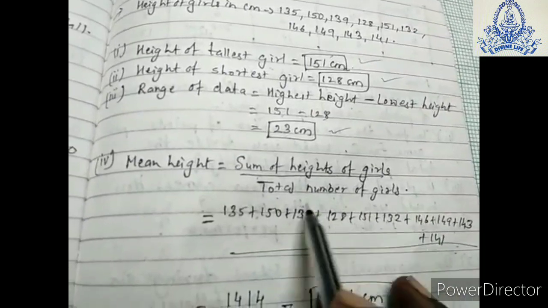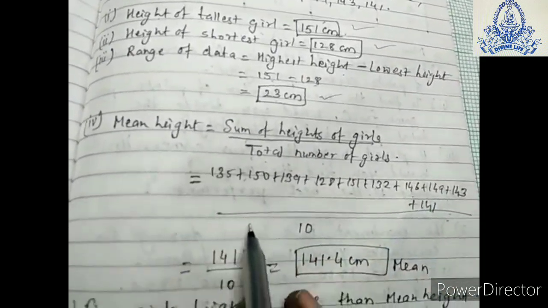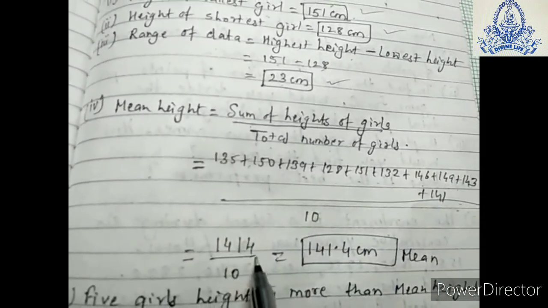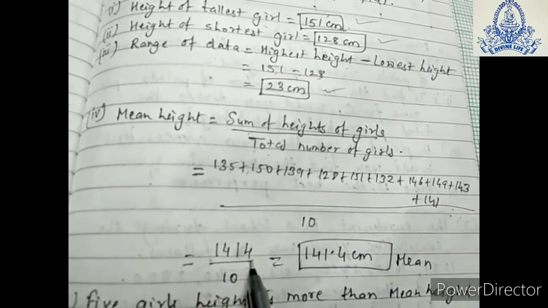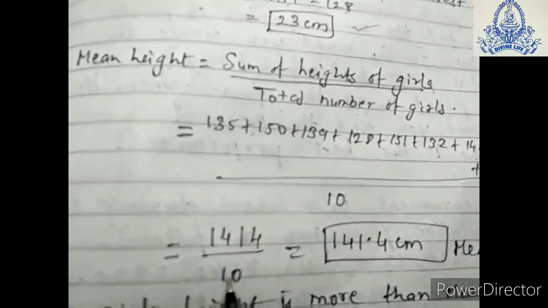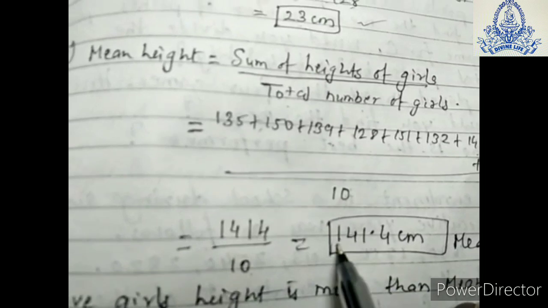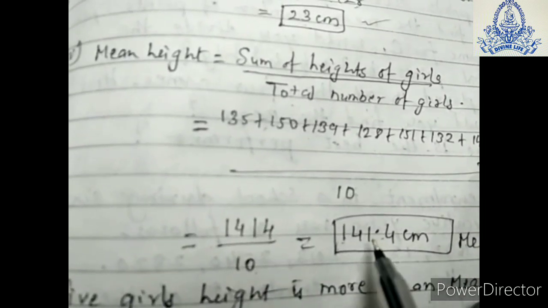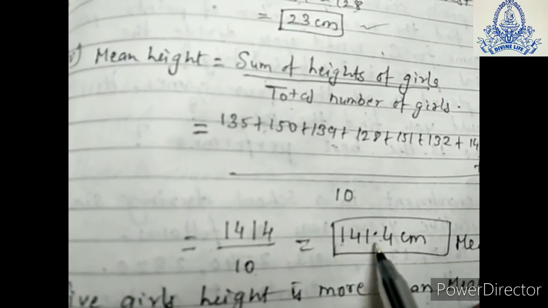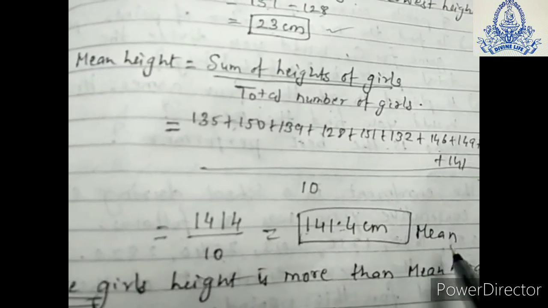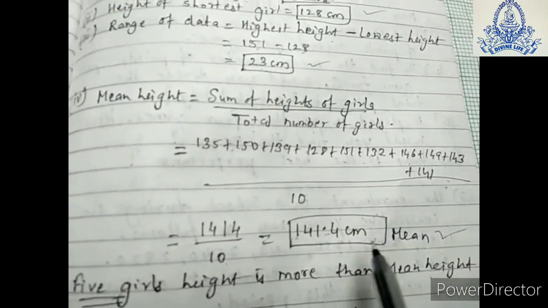After adding all these 10 numbers, I got 1414 centimeter. We will divide it by 10, so we get 141.4 centimeter. This is the mean height of the girls.